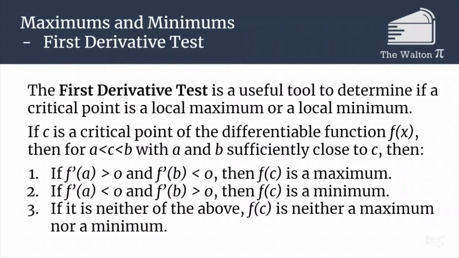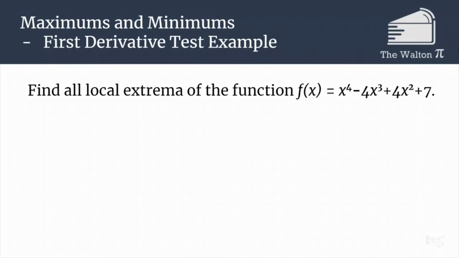So this is a potential problem, and this is something that can happen at, for example, 0 in x cubed. At that point, it's a critical point, but it increases before and increases after, and so it's not a maximum nor a minimum. Let's go through an example.